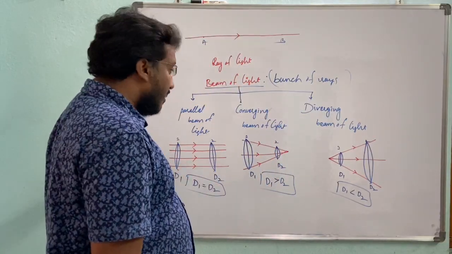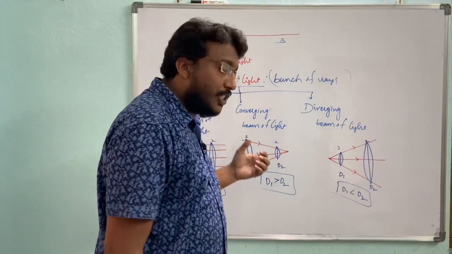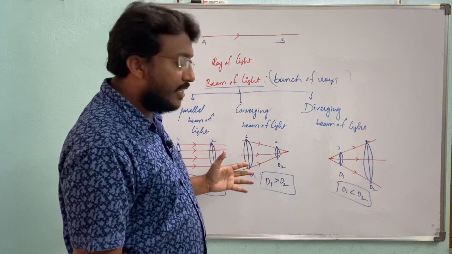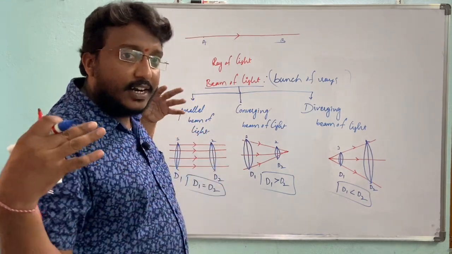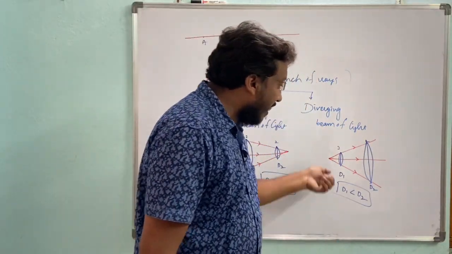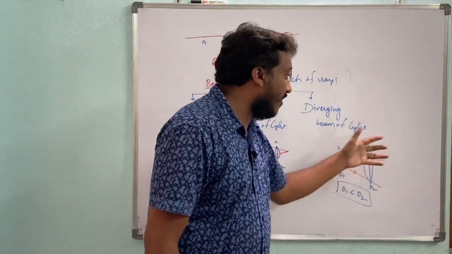Parallel beam of light means two or more rays, a bunch of rays, which travel parallel to each other. Converging beam of light means a bunch of rays, more than two rays, which came from different directions and meet at one point. And in a diverging beam of light, the rays start at one point and travel in different directions.